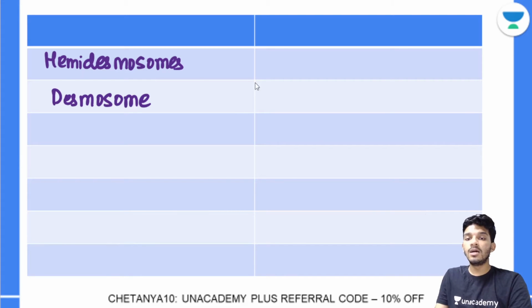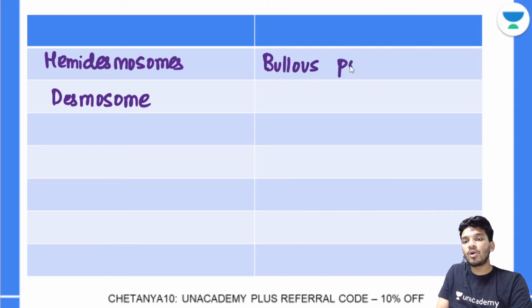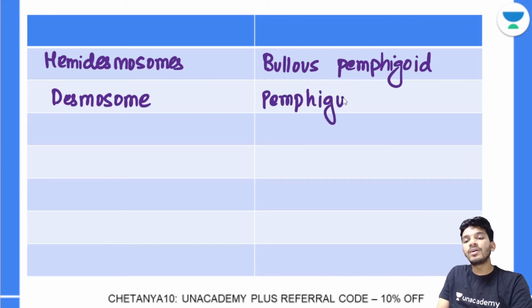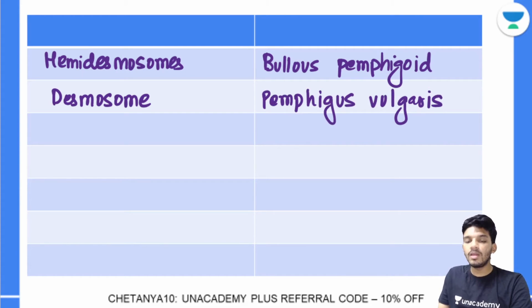The disorder is called bullous because there is formation of bullae. So this is called bullous pemphigoid. And formation of antibody against desmosome or desmoglein occurs in pemphigus vulgaris. Important. In derma you will probably read about this again.